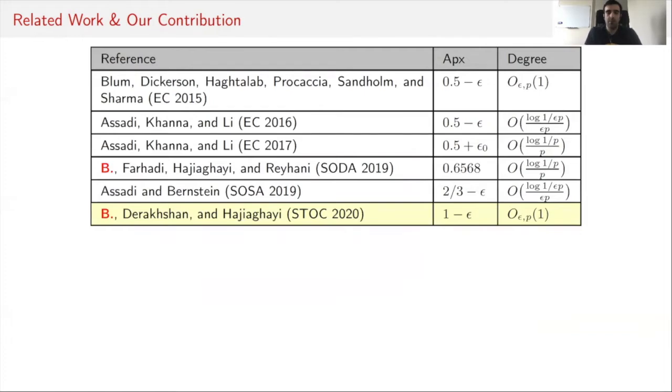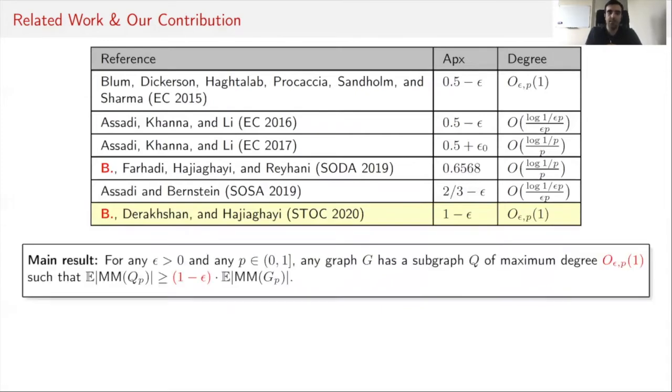What I'll talk about is our result, which appeared at STOC 2020 this year, in which we show that the problem actually admits a 1 minus epsilon approximation. So in other words, for any epsilon larger than 0 and any realization probability P, we show that any graph G has a sparse subgraph Q of maximum degree dependent only on epsilon and P, such that the expected maximum realized matching of Q is at least 1 minus epsilon times the expected size of the maximum realized matching of the whole graph G.